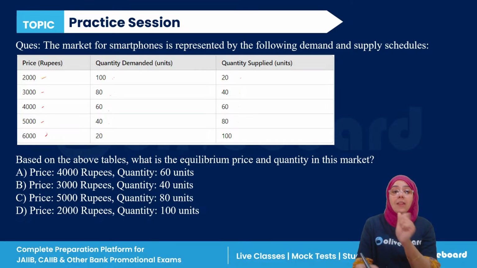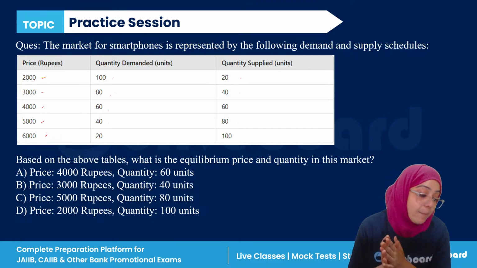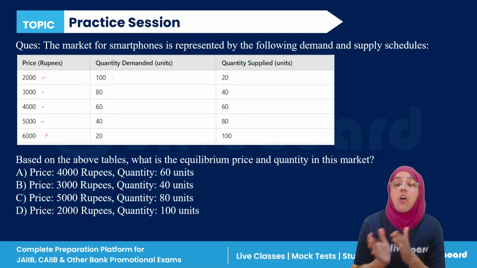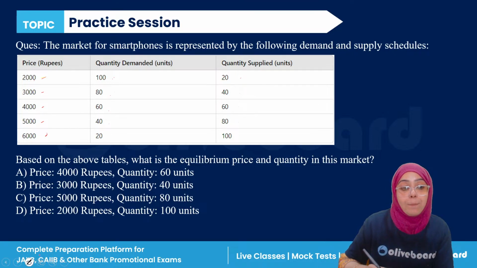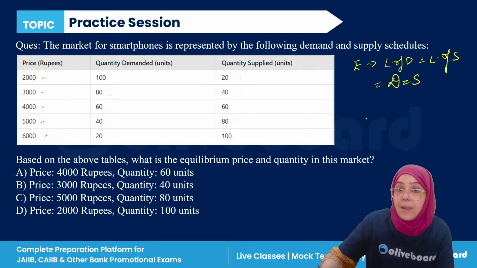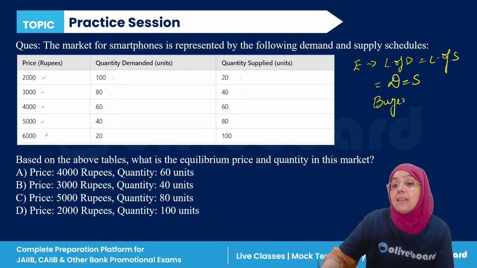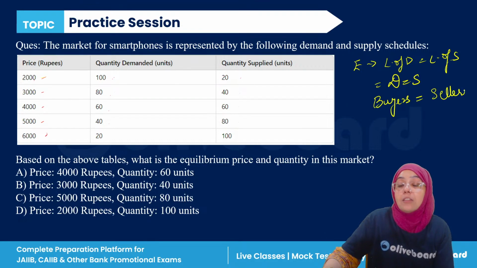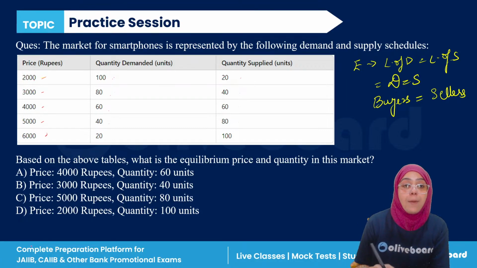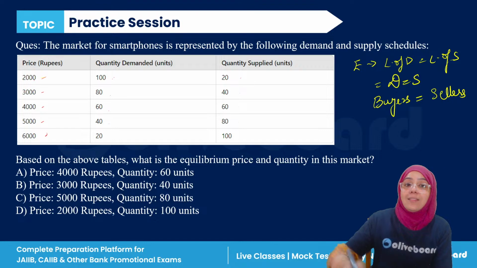Now we have to find the equilibrium position here. What is the equilibrium position? The equilibrium position is when the law of demand is equal to the law of supply. Very simple thing. Or you can say when demand is equal to supply, right? Or you can say when buyers are satisfied with the sellers. Now let's see about this. When we are talking about this particular thing, the price is increasing, quantity demanded is decreasing while quantity supplied is increasing.